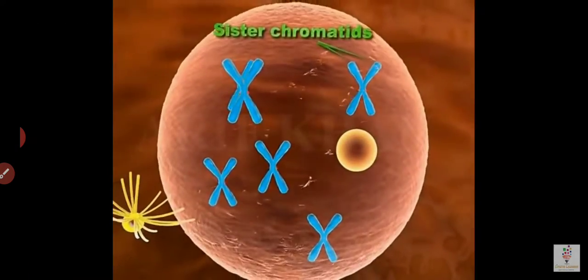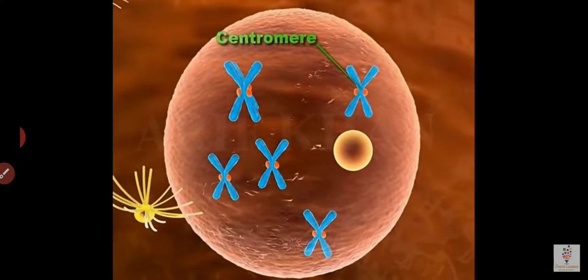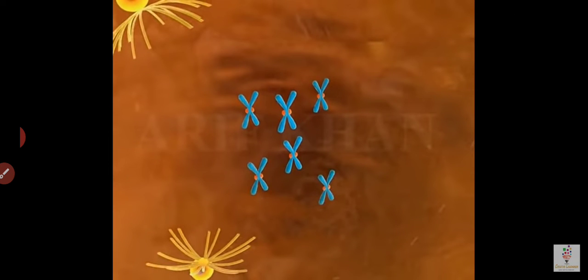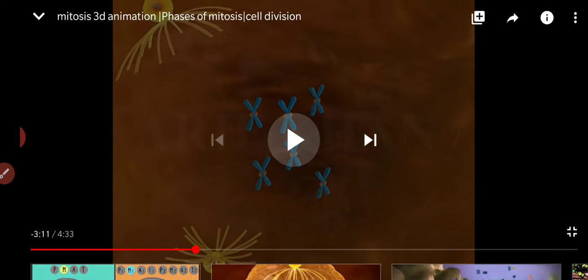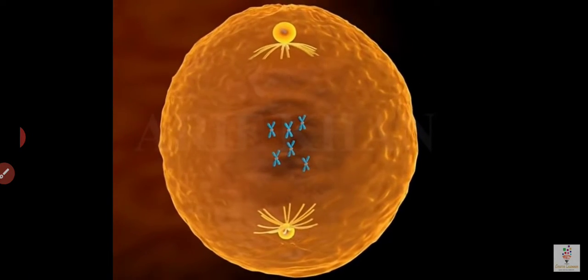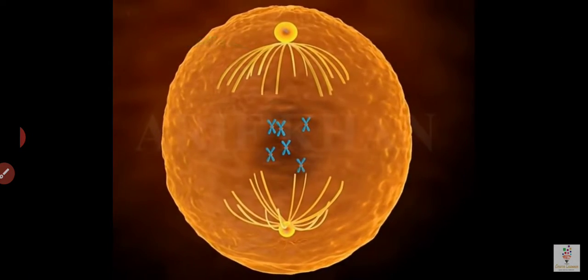Each chromosome has two sister chromatids joined together at the centromere. The nucleolus disappears and the nuclear membrane starts to break down. So those chromosomes are like free-floating. The centrosomes, each with a pair of centrioles, move apart to the opposite poles, forming a spindle between them.